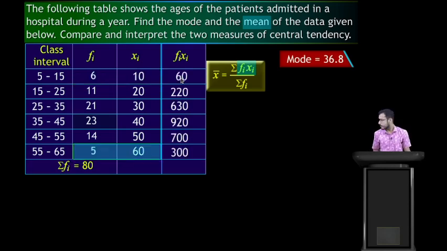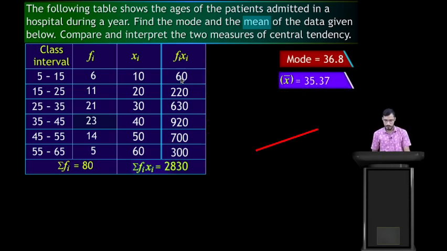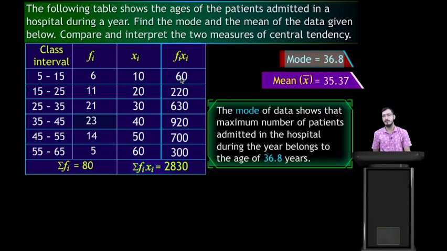Okay, now find the sigma fi xi, that is 2830. Now substitute these values in the formula. Sigma fi xi divided by sigma fi, 2830 divided by 80. Now 0 and 0 cancel out, so we get 35.37, that is our mean.